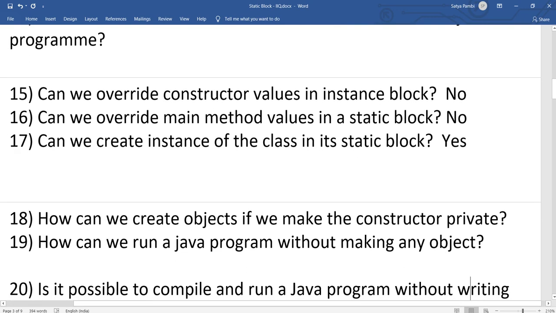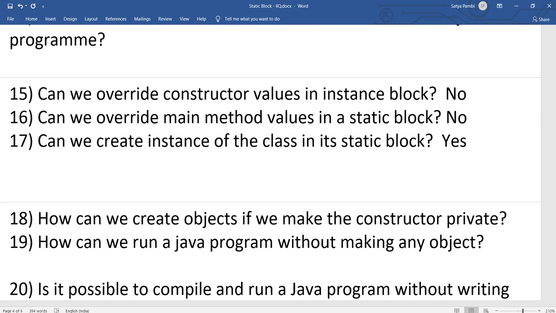Let me go to the next question. Can we create an object if we make a constructor private? Yeah, this is one of the most important things in object oriented programming from the constructor perspective also. Let's say I have declared the constructor as private.